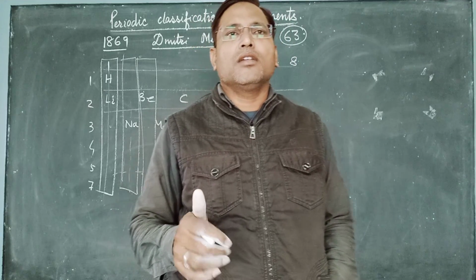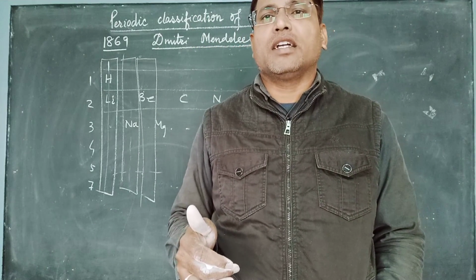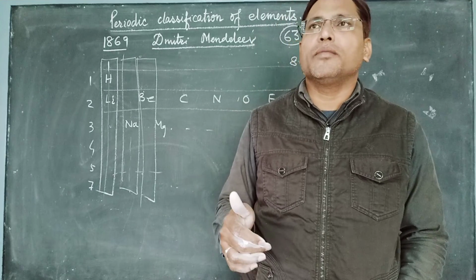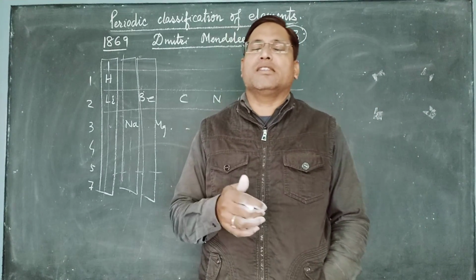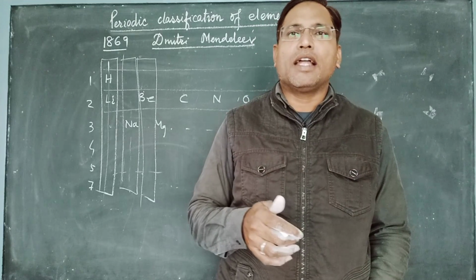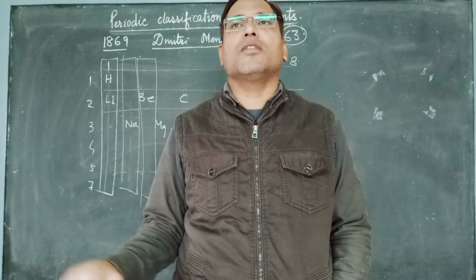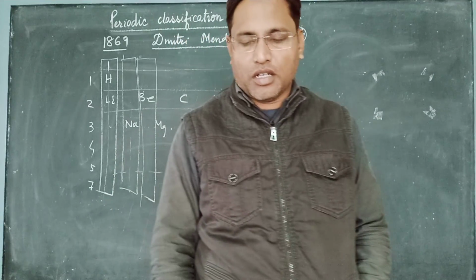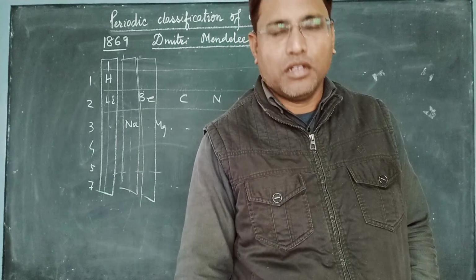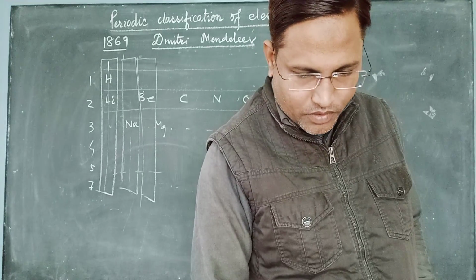Second merit was that he had predicted the properties of a few of the undiscovered elements, and when they were discovered later on, the properties were found to be much more similar to what he had told.